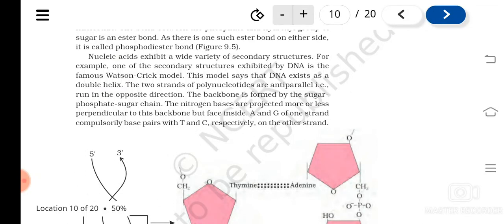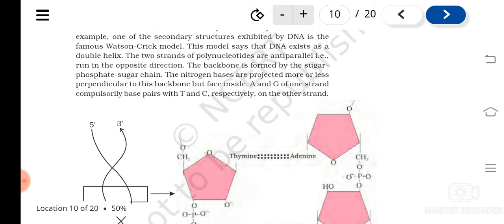DNA is a double helix model, means double helix molecule. Okay, this model was proposed by Watson and Crick. So according to this, the DNA exists as a double helix, and they are having two strands. Okay, the strands are what? Made up of sugar and phosphate.